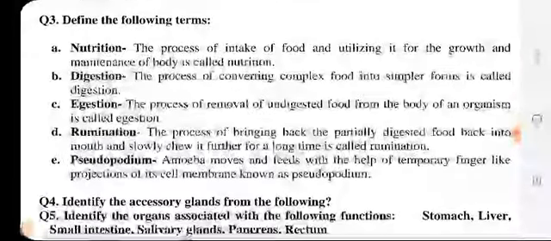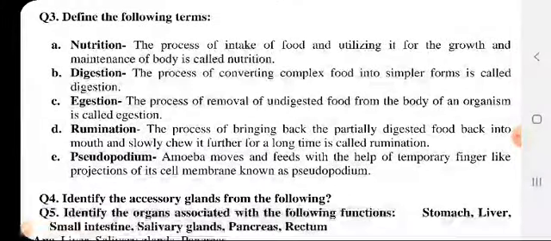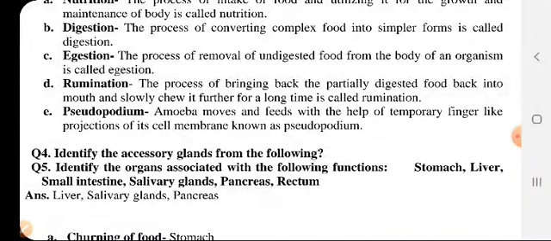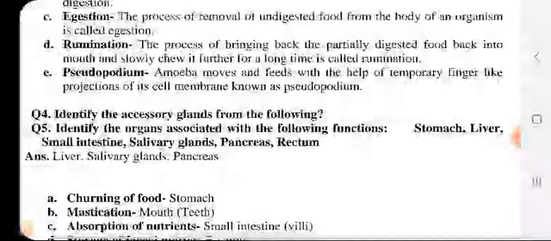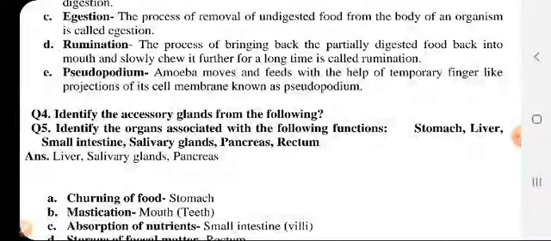Next is define the following terms. Nutrition, it is the process of intaking food and using that food in the form of energy, that is nutrition. Next comes the digestion, the process of breaking complex insoluble food into simpler substances, that is digestion. Exhaustion, what is it? It is the process of removal of the waste material, solid waste, from our body, that is exhaustion.